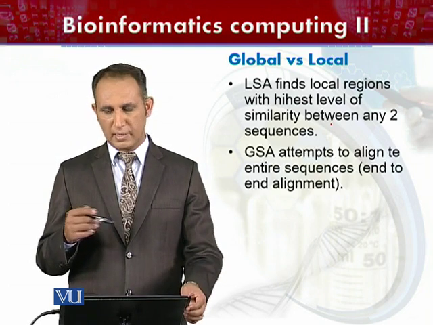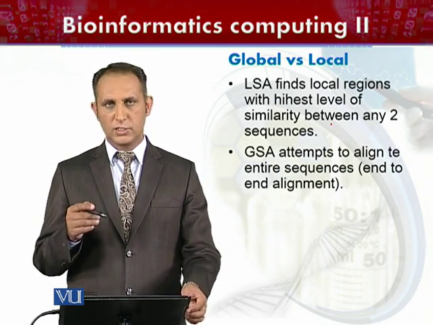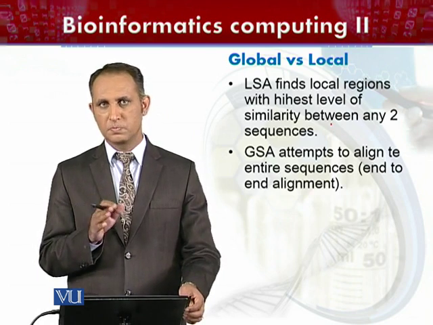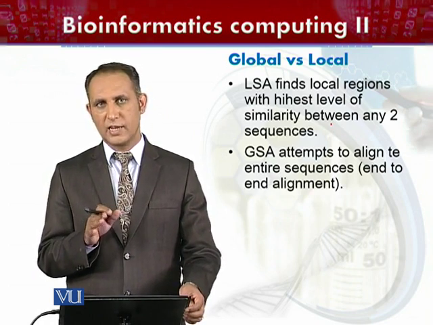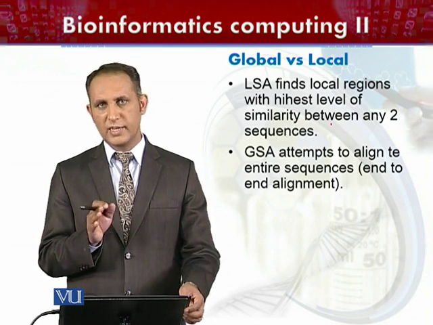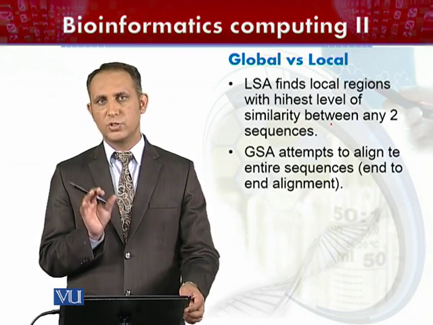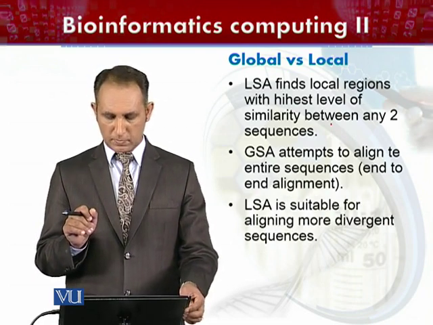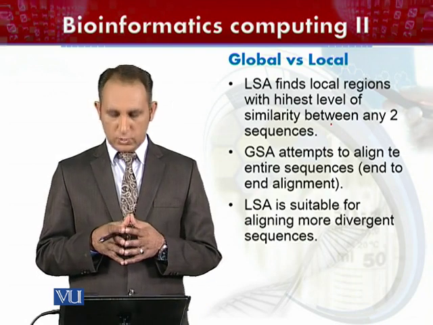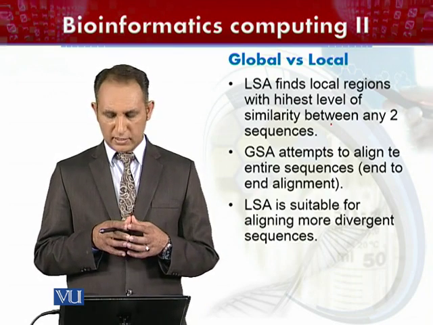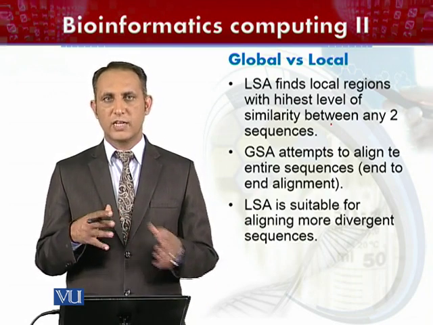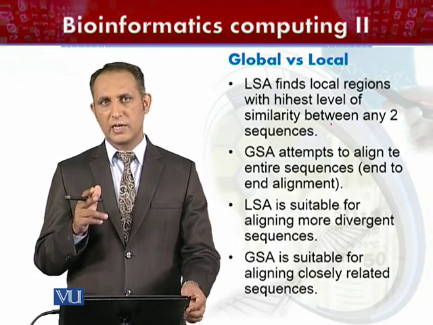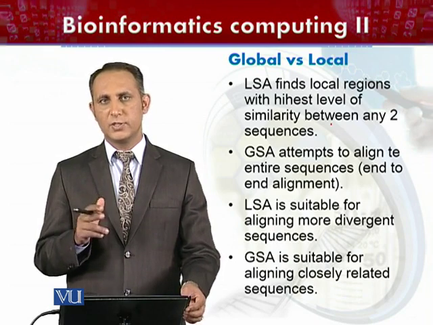while in comparison to this one, global alignment tries to align sequences end-to-end. Now, this is a big difference between these two types of sequence alignment strategies. One is going to align sequences end-to-end, and the other is going to find subsections of higher similarity between two sequences. Local sequence alignment is suitable for aligning more divergent types of sequences, while global alignment is suitable for aligning closely related sequences with each other.